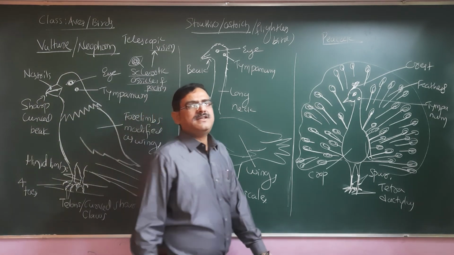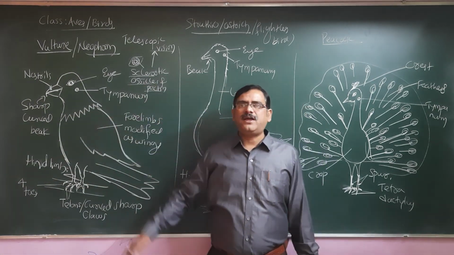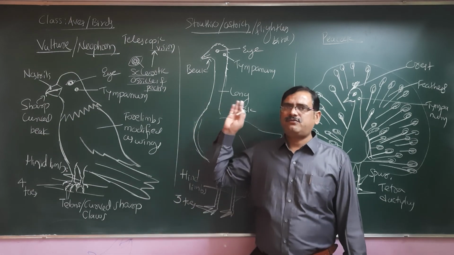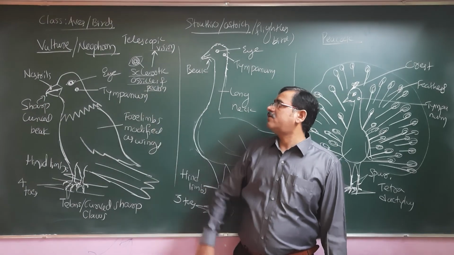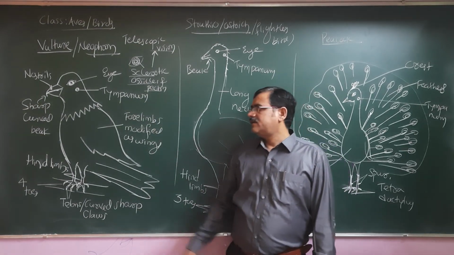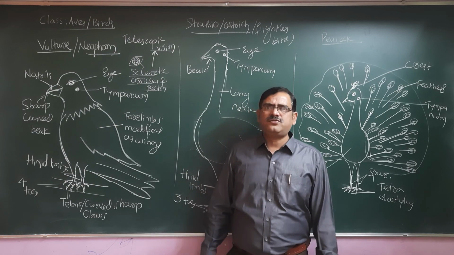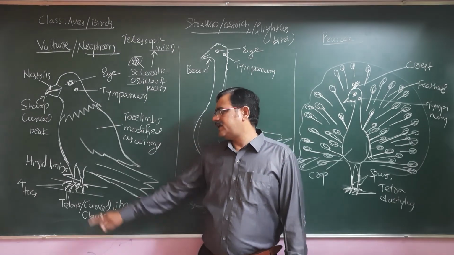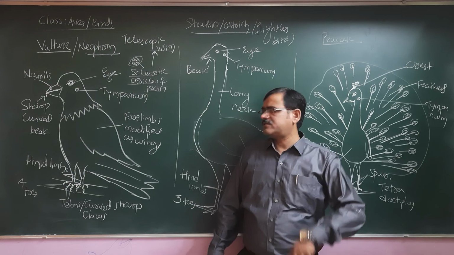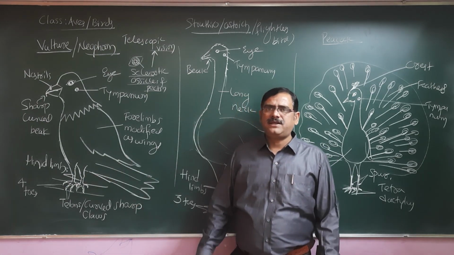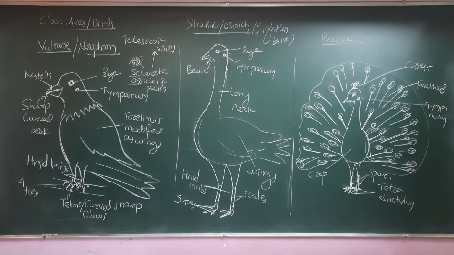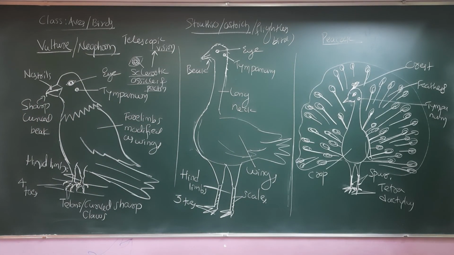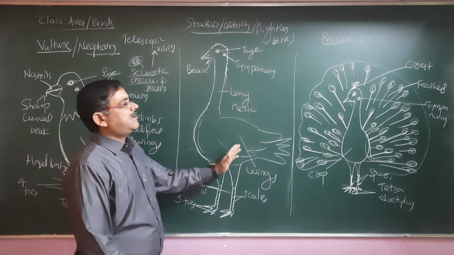And vultures are scavengers, known to fly very high, and their eyesight is very sharp because of the telescopic vision. As such they have sclerotic ossicles and pecten, and they have very strong acidic juices, so they can digest even bones. They have long talons or curved claws to hold the branches, and even to catch the prey with a firm grip and make it immobile and then kill it. So these are different kinds of birds with different kinds of peculiarities.